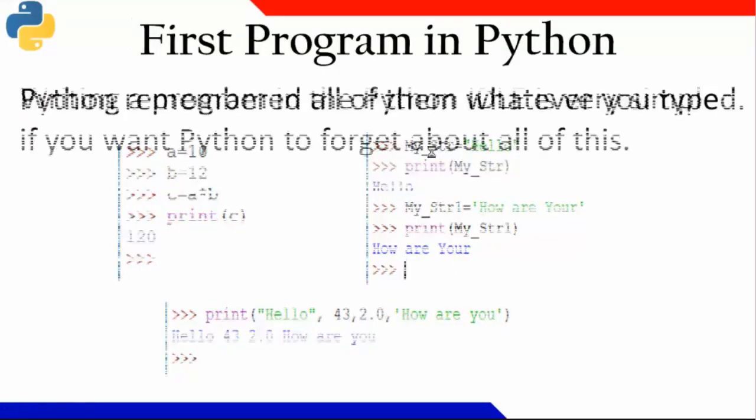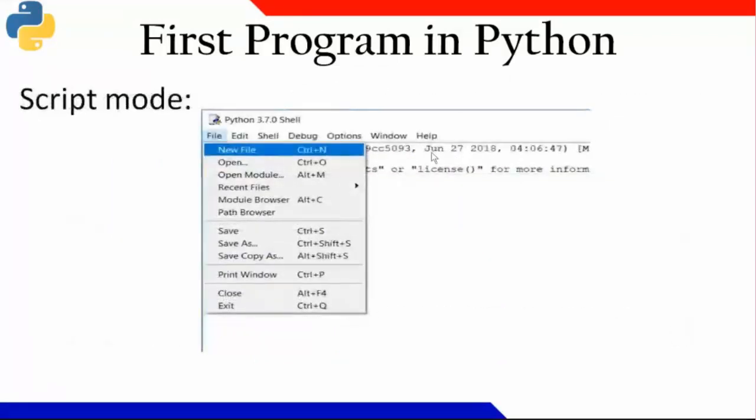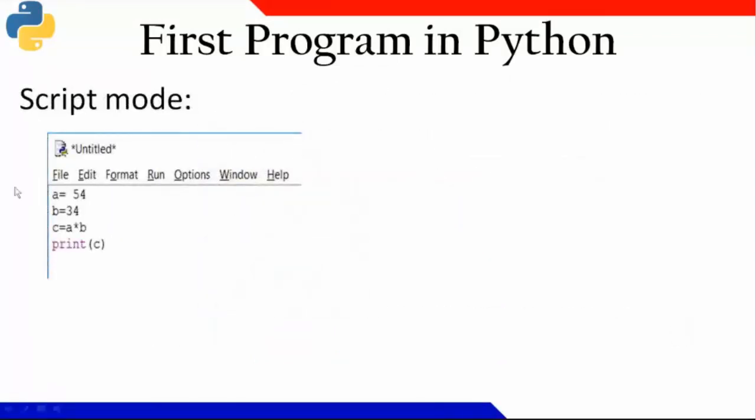But when I'm using script mode, I don't bother about the error right now. Whenever I execute, it will show me in which line the errors are. So first of all, like any programming language, I keep on typing the program. After typing everything, when I run, look, there is a run menu here. When I run, I'll get the first error.